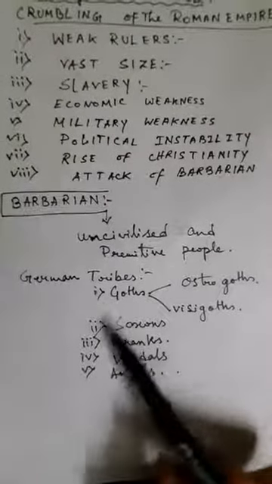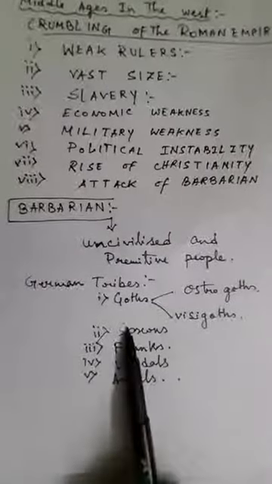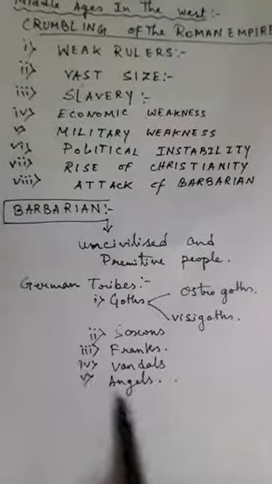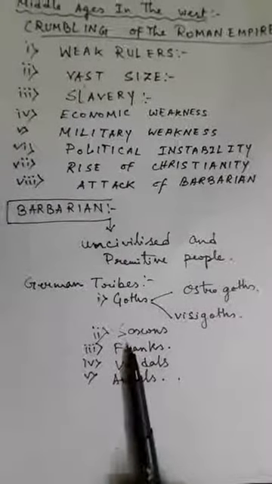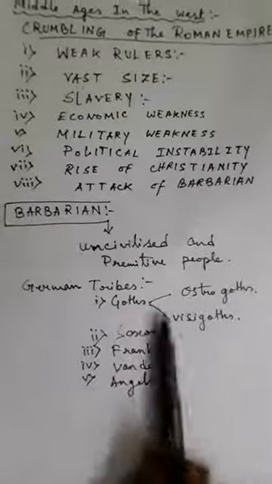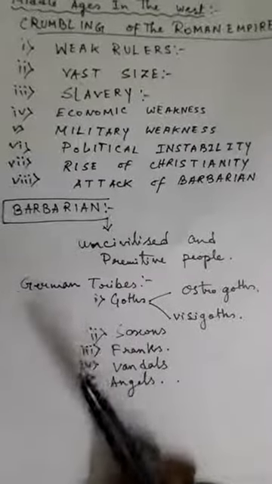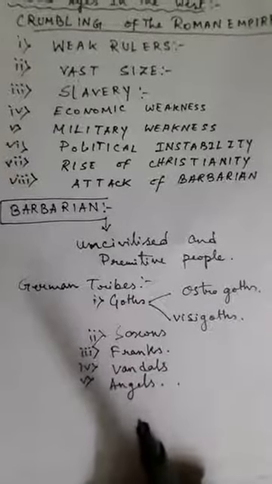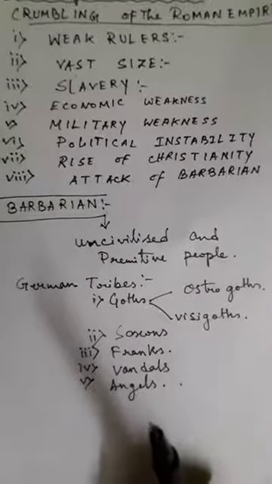That is the Goths, who are divided into two groups, the Ostrogoths and the Visigoths, the Saxons, the Franks, the Vandals and the Angles. These German tribes entered into the Roman Empire and led to the fall of the Roman Empire, and all the German tribes were called barbarians because they came from outside Rome and they did not have any custom, language or culture of their own. They were basically uncivilized and primitive people.